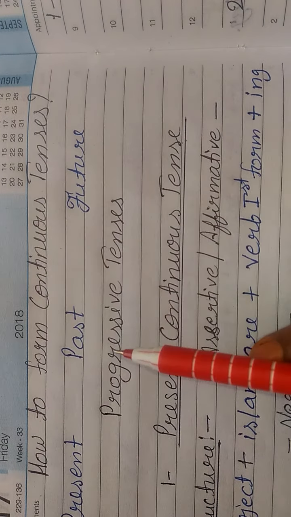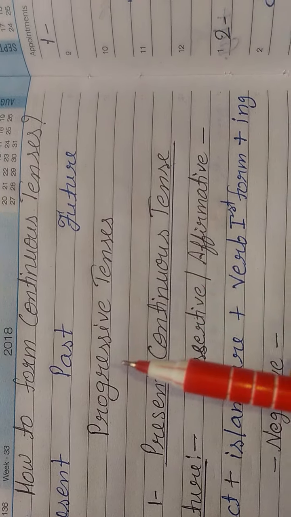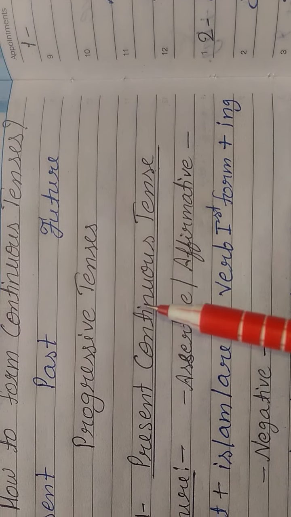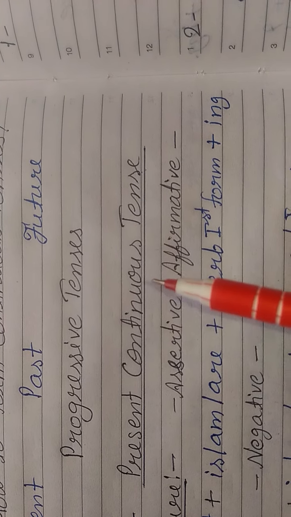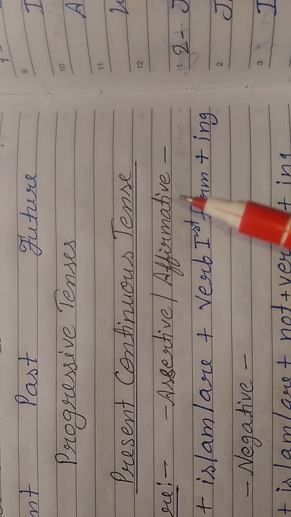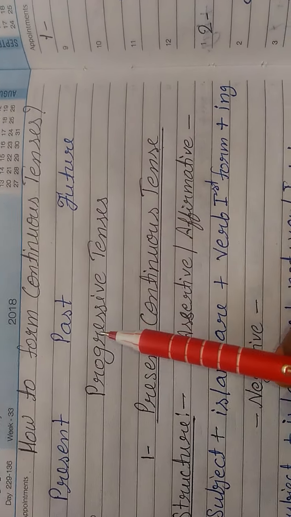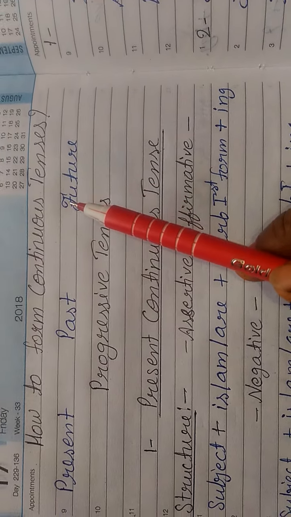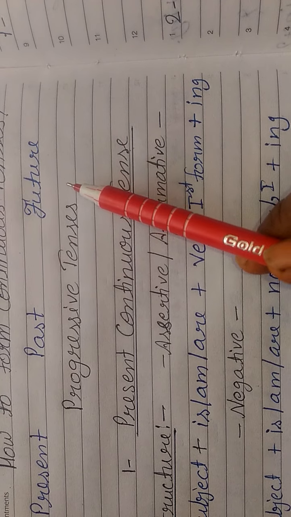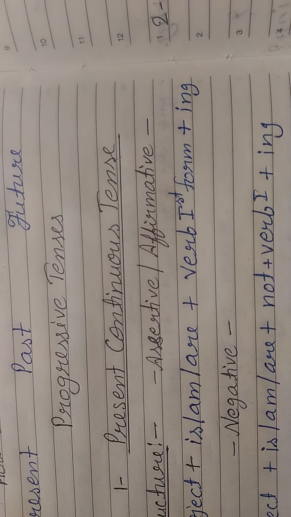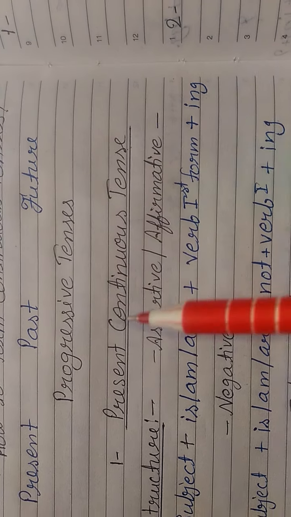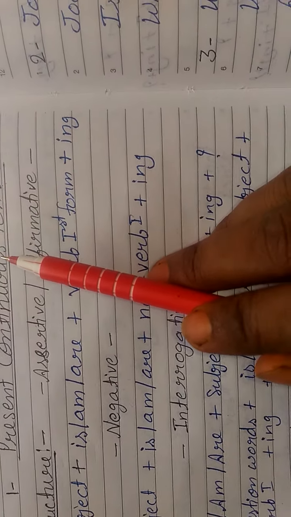What is this tense referred to? It refers to progressive tenses. So don't get confused here, students. Both continuous and progressive mean absolutely the same thing, right? Now remember one thing, when you are talking about continuous action, it can happen in the present, it can happen in the past, and it can happen in the future, correct? So what we are going to learn about today is present continuous tense.